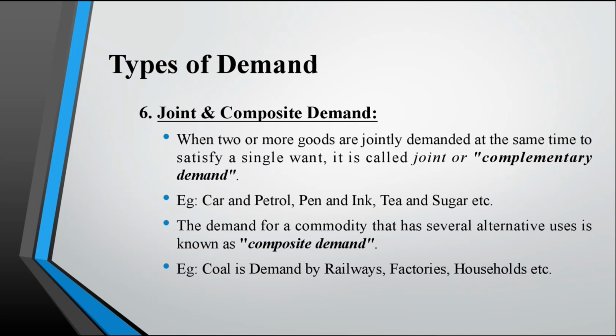Here the sixth type is joint and composite demand. In the name there is joint, that means a combination of products, where two or more goods are jointly demanded at the same time to satisfy a single want. It is called joint or complementary demand. Example, car and petrol. If you buy a car, you have to buy petrol compulsorily to run it. The demand for commodities that have several alternative uses is known as composite demand. That means one product can be used in several ways. Example, coal is demanded by railways, factories, households, etc.